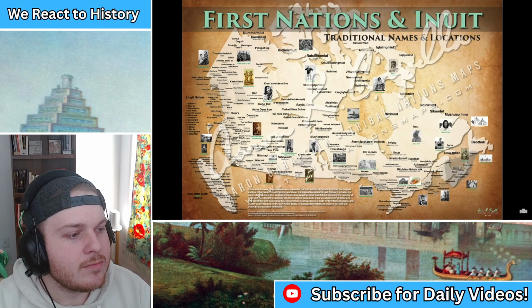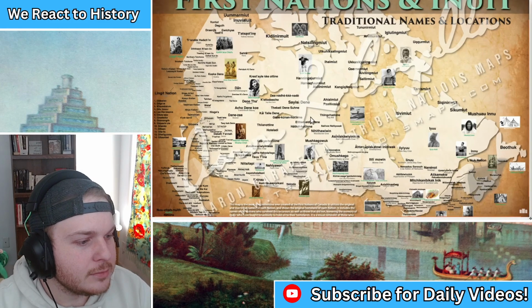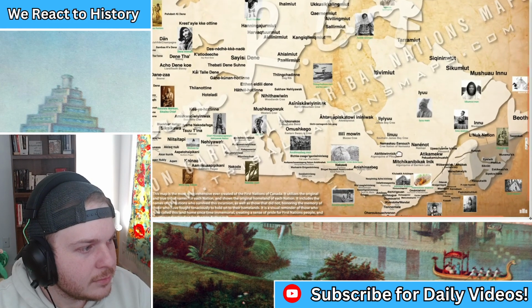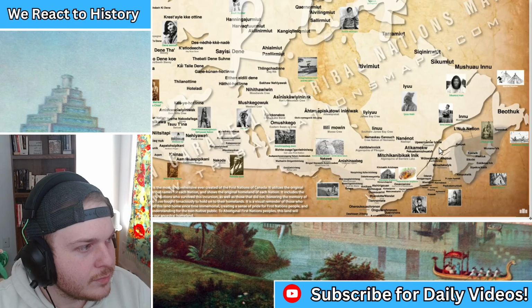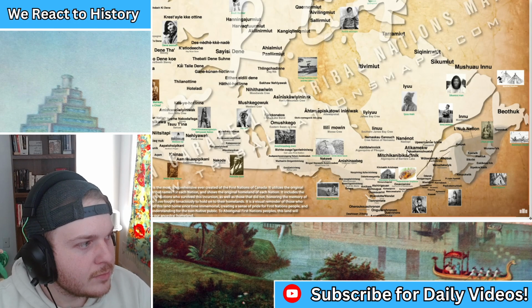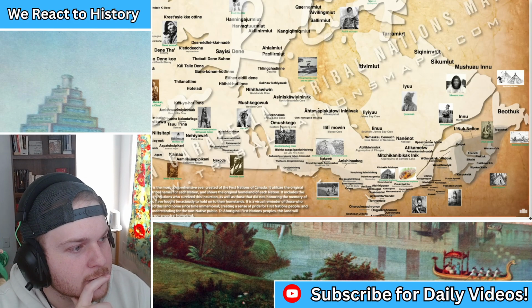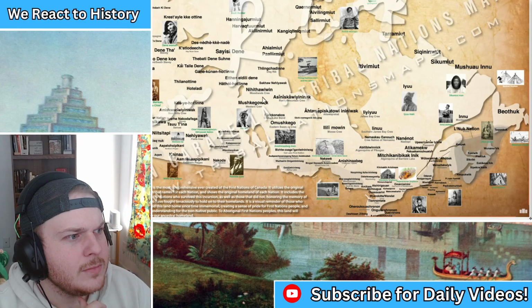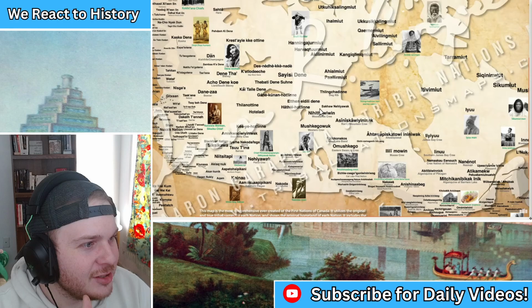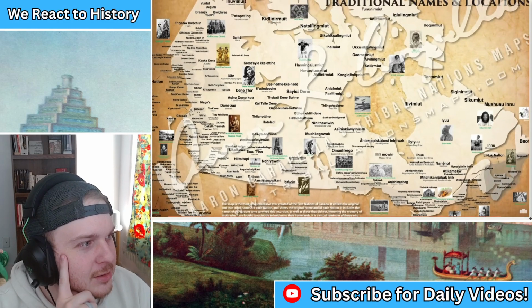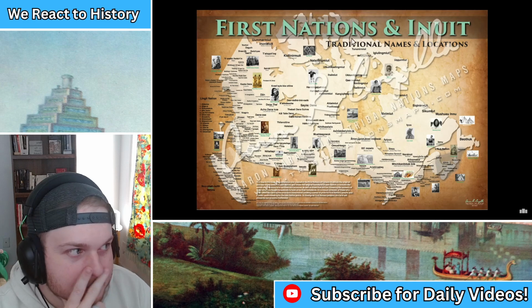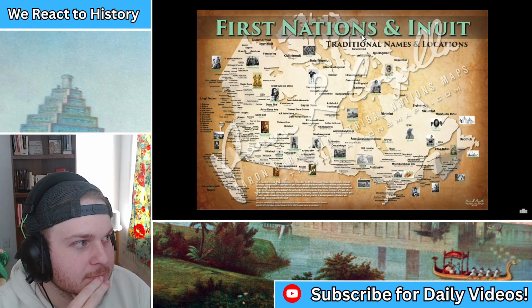European ancestry. Now, this map is pretty neat because it not only shows the locations of various First Nation groups before the arrival of European settlers, but it also uses the original name for each group in their own tongue. So as you can see, by the time the settlers arrived, Canada was already very well populated. Very much. And it's important to remember that it's First Nations, plural.